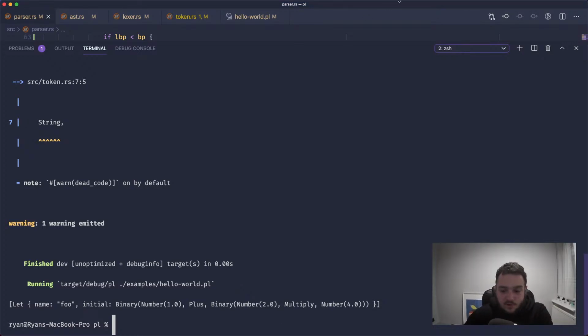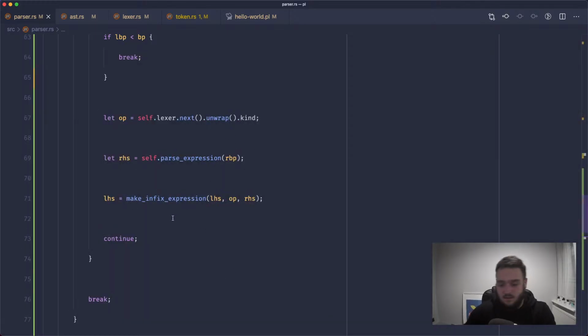So we've made pretty good progress actually in an hour. We've got a let statement with the name of foo, and the initial value is going to be equal to a binary operation where on the left-hand side we have the number 1, and we're adding the result of this expression here, which is a binary operation or a binary expression where we're multiplying 2 by 4, and then we get the value back out basically and assign it to foo. So this seems to be working.